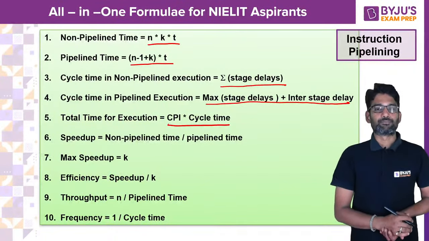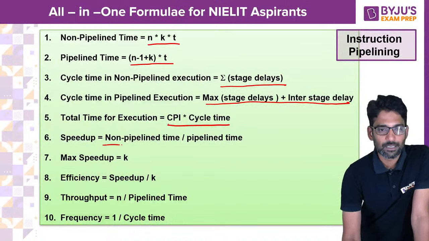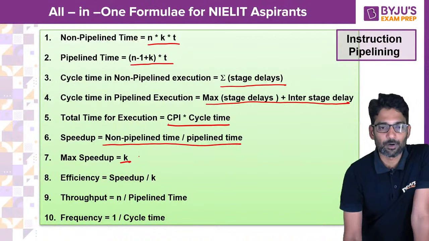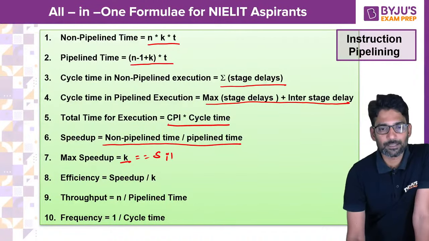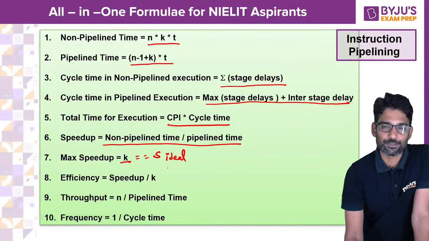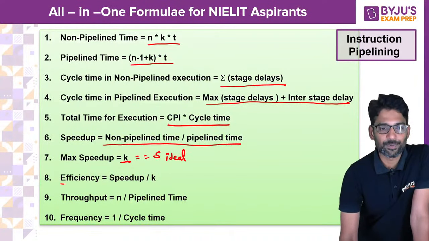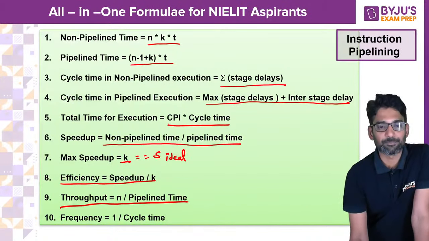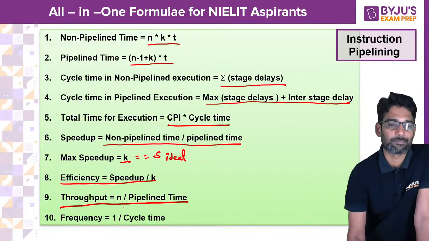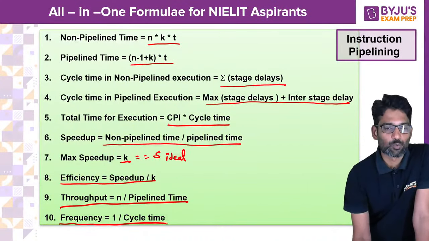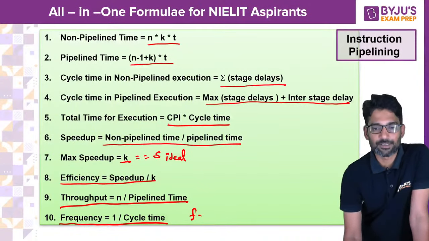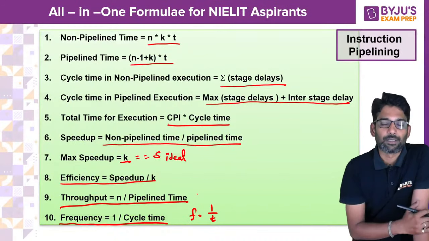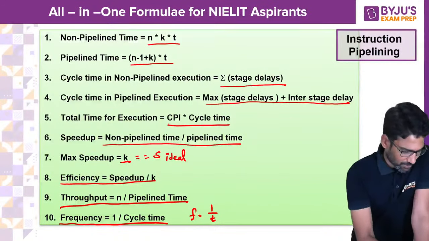Total time for execution, if you are given cycles and cycle time, is cycles per instruction into cycle time. And how do you calculate speed up? Always non-pipelined time divided by pipeline time. What is the maximum or ideal speed up you get? Number of stages. Efficiency is speed up upon number of stages. Throughput is n divided by pipeline time, number of instructions divided by pipeline time. And frequency is 1 upon cycle time, that is f is 1 upon small t. So, these are the important formulae in instruction pipelining.